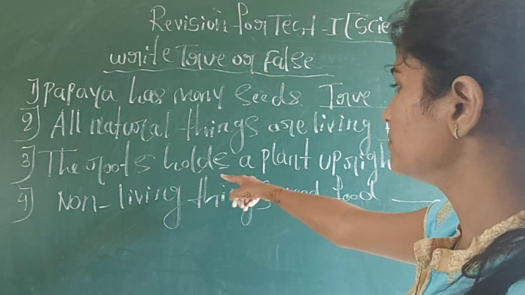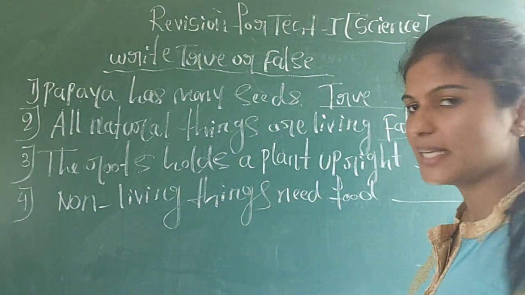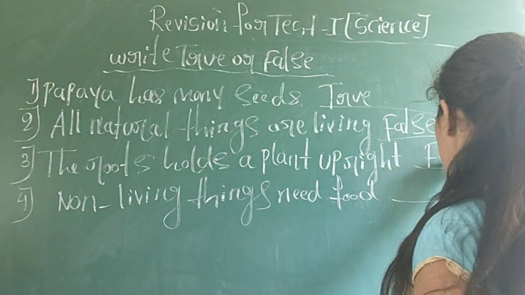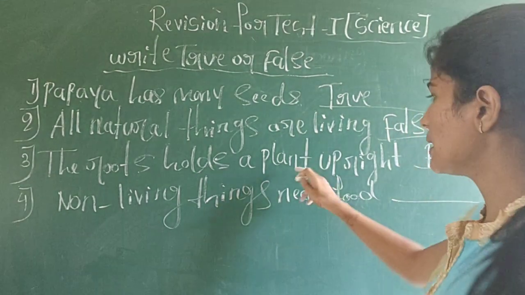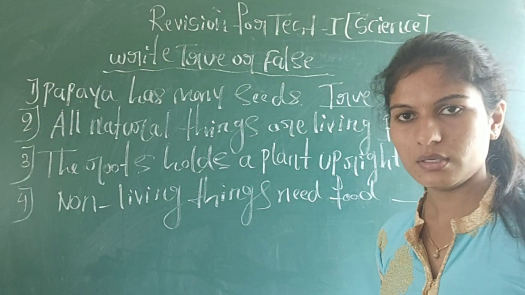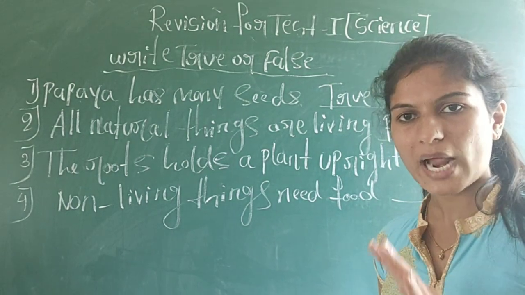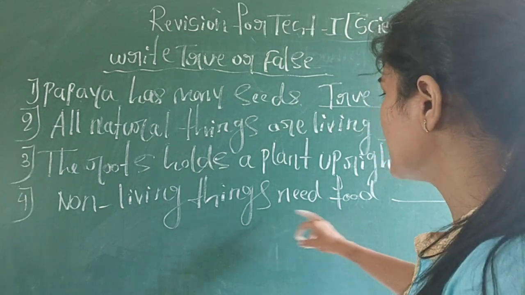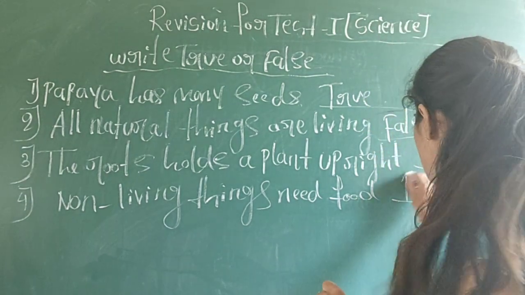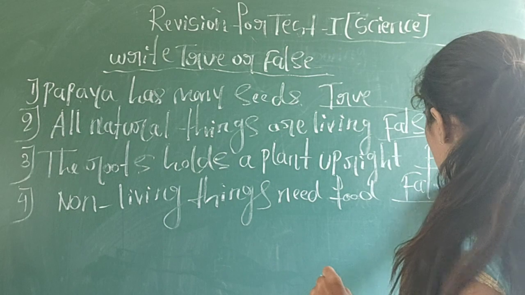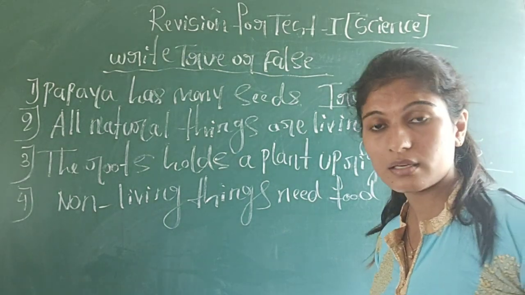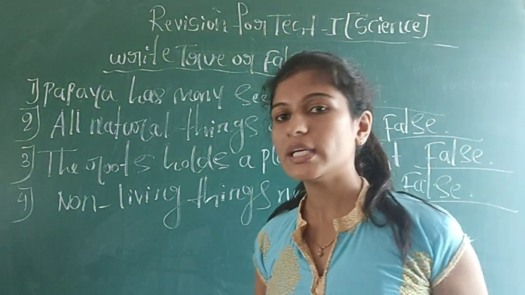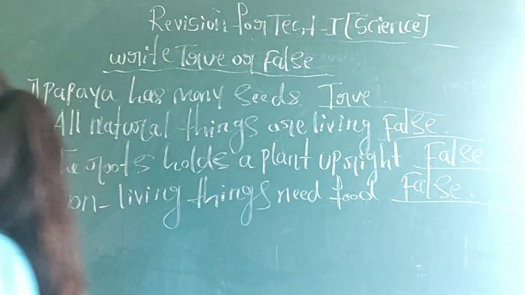So next, the roots hold the plant upright. No, it is false. Then which part of a plant holds the plant upright? That is the stem. Stem is the part of a plant which holds the plant upright. Okay. Next, non-living things need food. No, it's false, because it's a non-living thing. It doesn't grow, it doesn't speak, it doesn't breathe also. So it doesn't need food also. Okay. So these are some